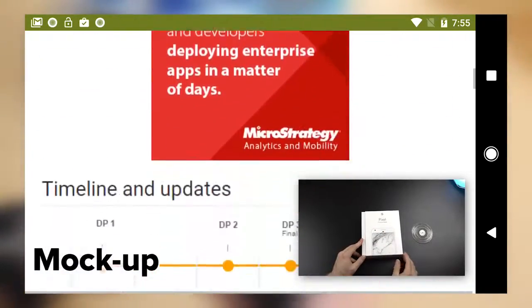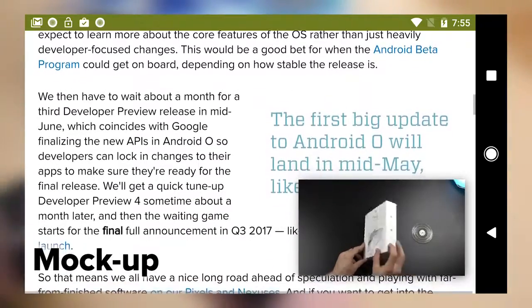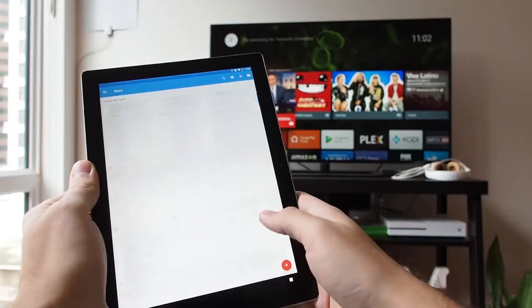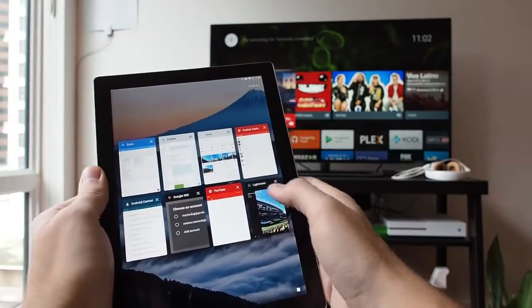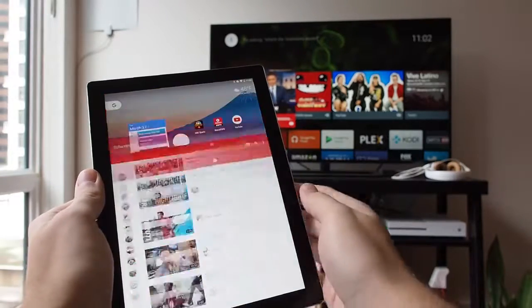Other window-related stuff in O, to put an end to those annoying screen overlay errors, Google's creating a new overlay window function in O, and there's also improved support for showing content on secondary displays, paving the way for phones, tablets, and maybe eventually convertibles to do more than just mirror their own display on a monitor.